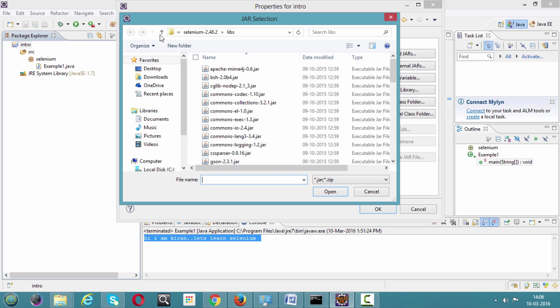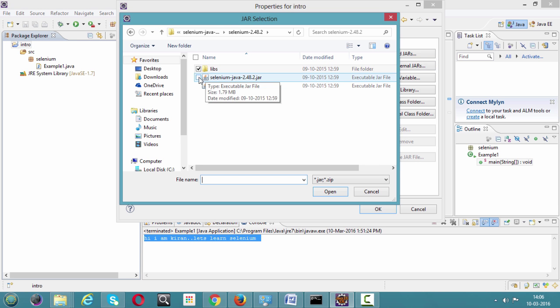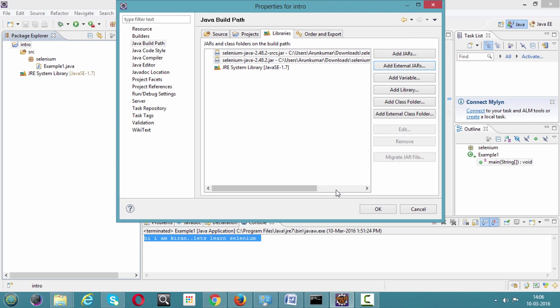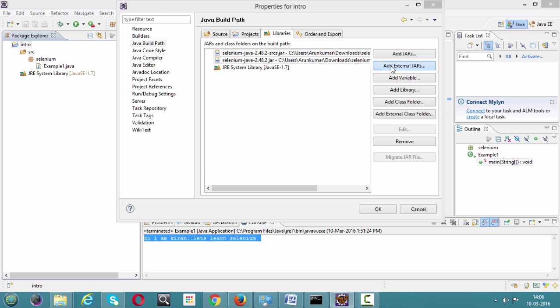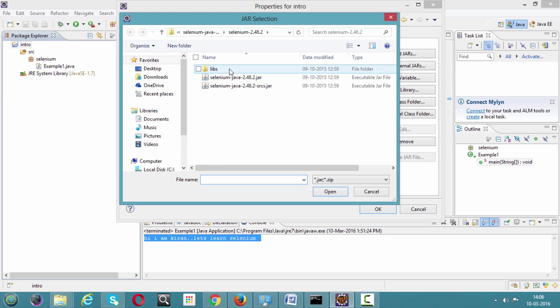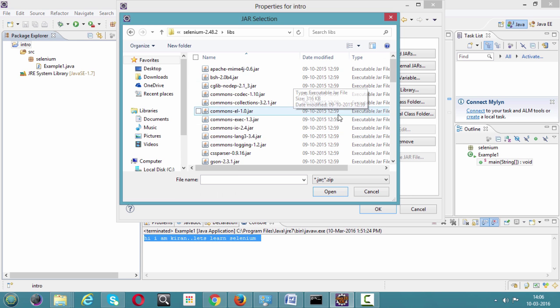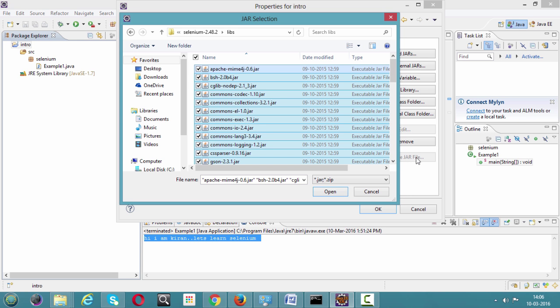and first select these two Selenium jars. Just click on open and add the two jars. Successfully done. Again click on Add External JARs. Open this libs folder. In that we have a lot of jars. Just select all the jars. Control A will select all the jars.